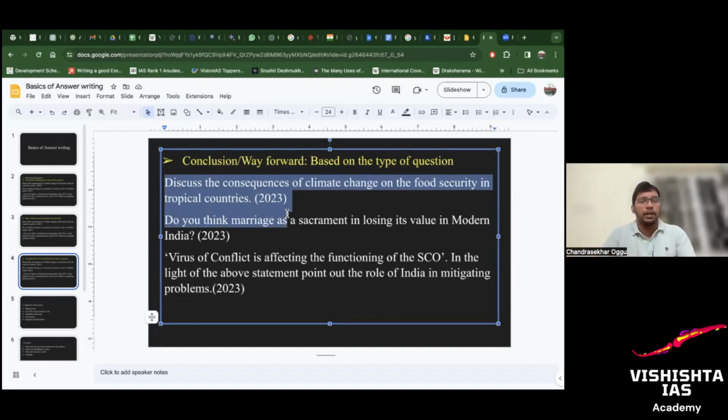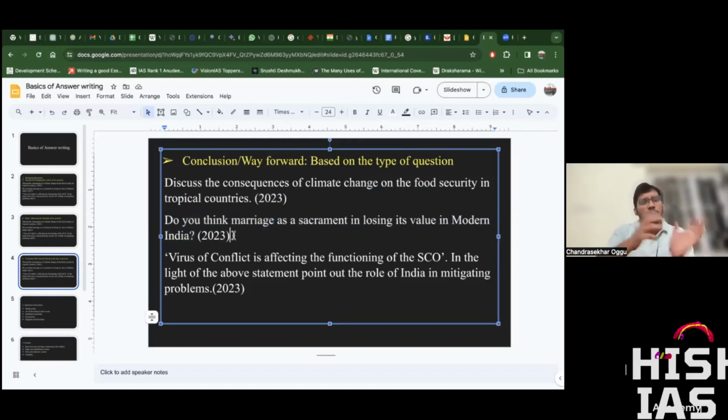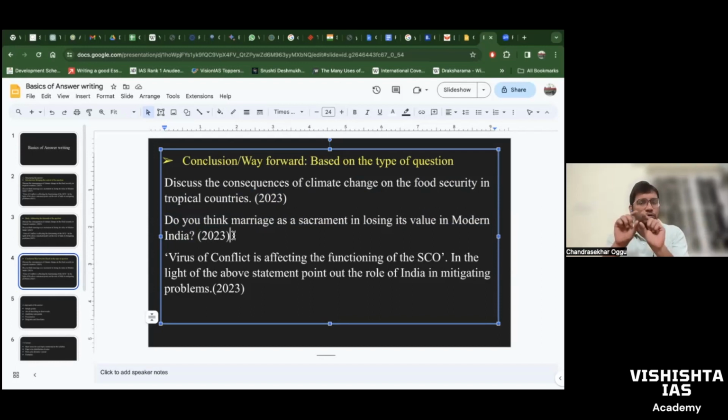That is a subheading. Do you think marriage is a sacrament in India? Again, what is the demand? Marriage, whether sacrament or not. So, marriage as a sacrament. Put a simple side heading and analyze your support and against views. Don't give marriage in support of sacrament, marriage not in support of sacrament. Some students are writing very mechanical side headings. Don't do that. Just give a simple side heading and then write down your analysis.